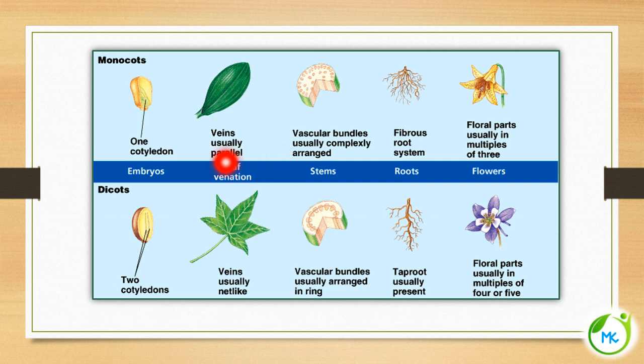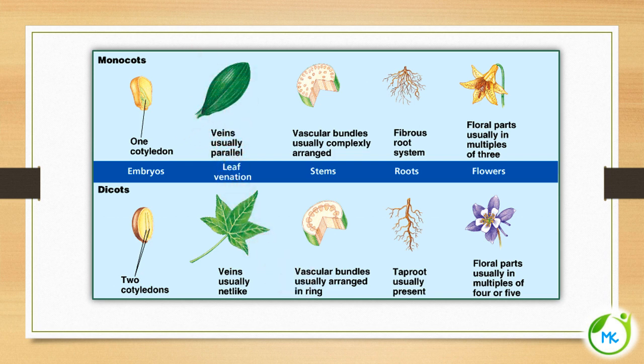So now we have seen about monocots and dicots. Monocots have only one cotyledon, dicots have two cotyledons. In dicots, the veins are arranged in a net-like form, so it is called reticulate venation, whereas in monocots it is parallel venation.